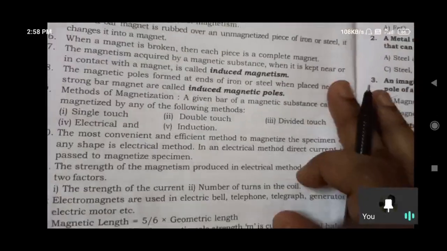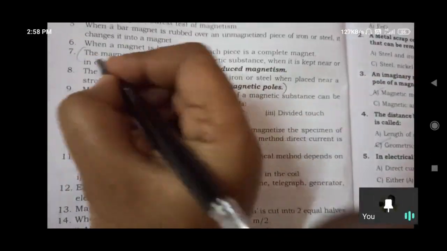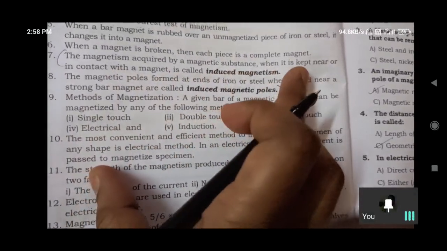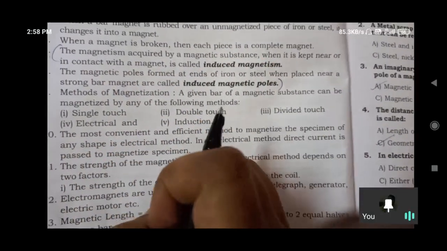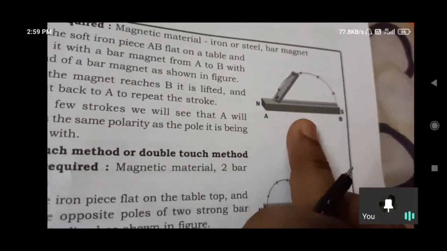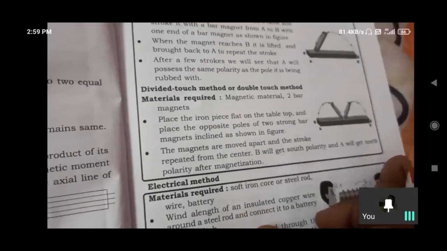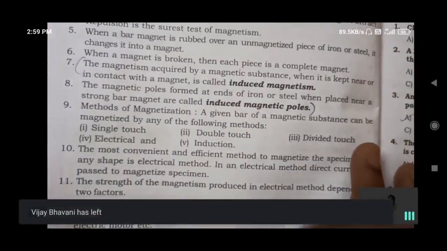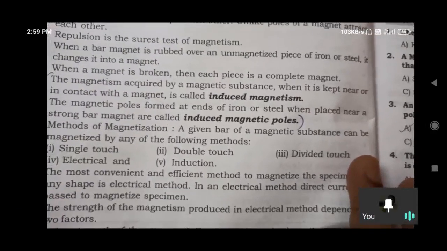These are all the points we have discussed, and this one you have to understand. The magnetism acquired by magnetic substances when kept near or in contact with a magnet is called induced magnetism. In this manner we can induce magnetic property in any magnetic substance. By keeping a magnet near the magnetic substance, we can make a new magnet. That is induced magnetism.